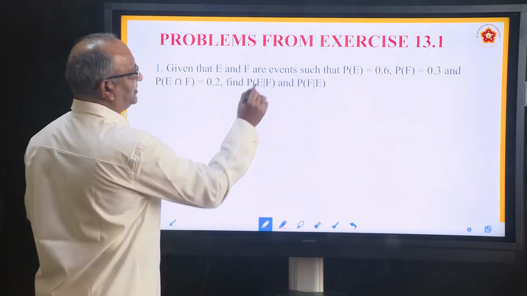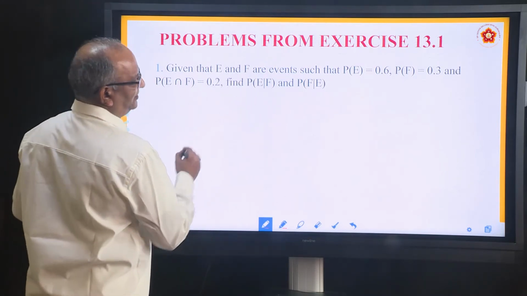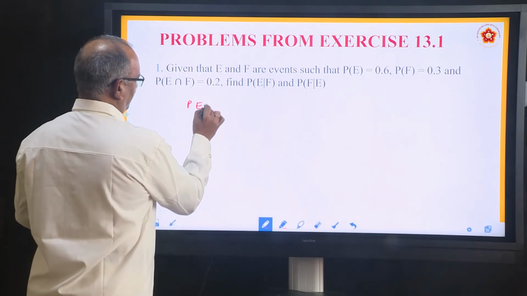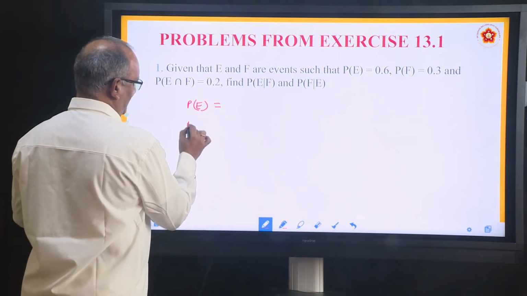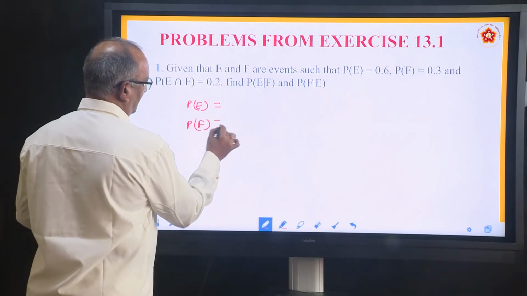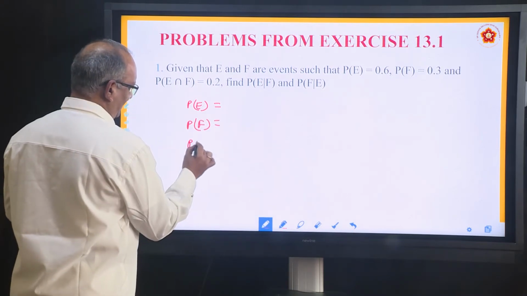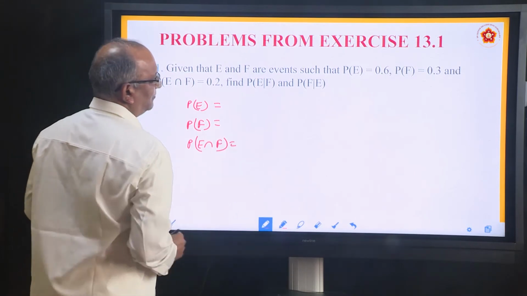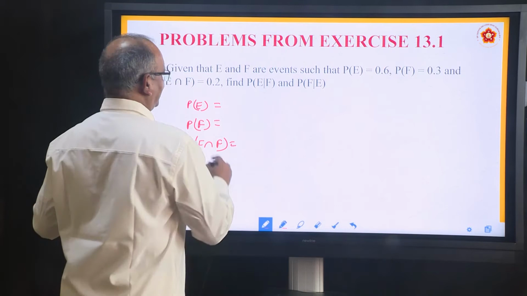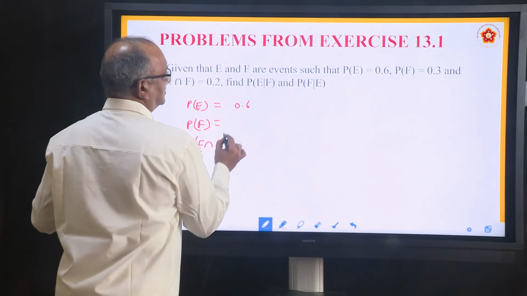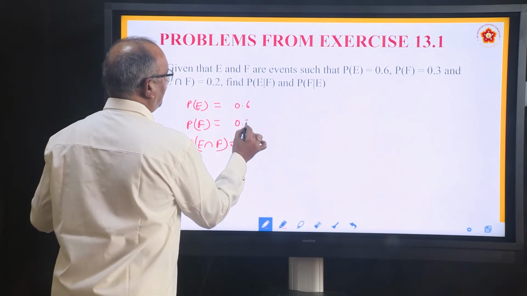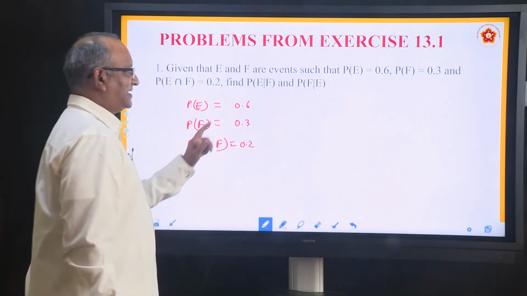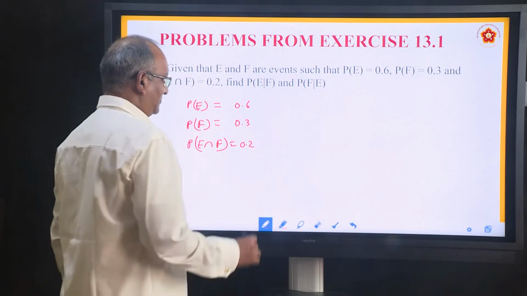Let us write down what we learned. For example, in this particular problem, whatever he has given is given. He has given P(E), he has given P(F), he has also given P(E intersection F). Their values are 0.6, 0.3 and then 0.2. What is he asking? E by F and F by E.